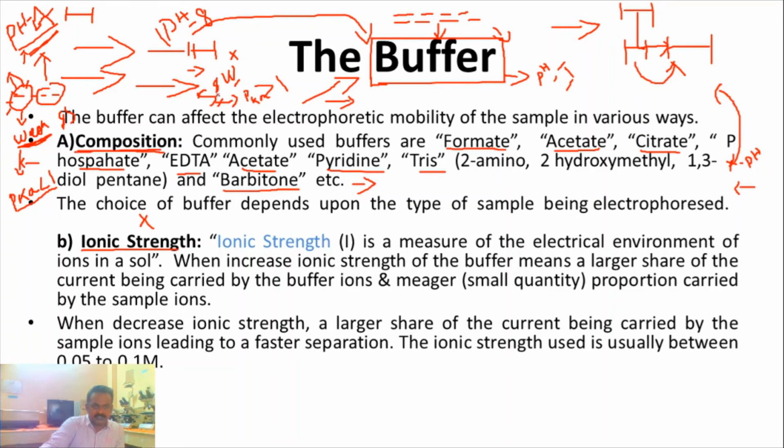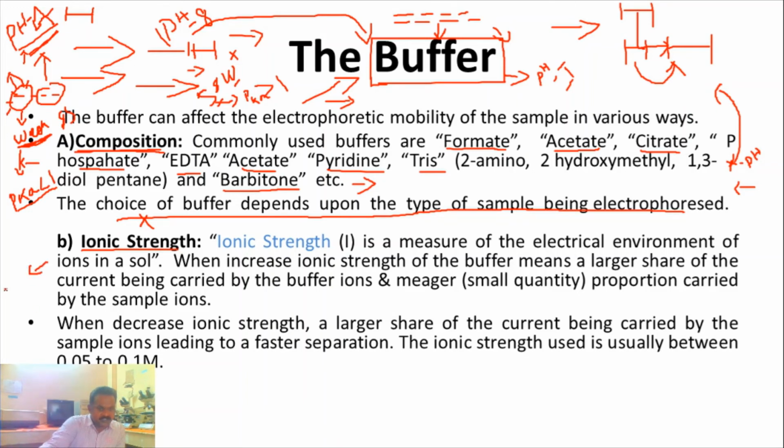If you do it the opposite way, you can never achieve the reactions because the dissociation constant is different. This phenomenon indicates the composition of the buffer. Number 2: the choice of the buffer depends upon the type of sample being covered. It's very important.